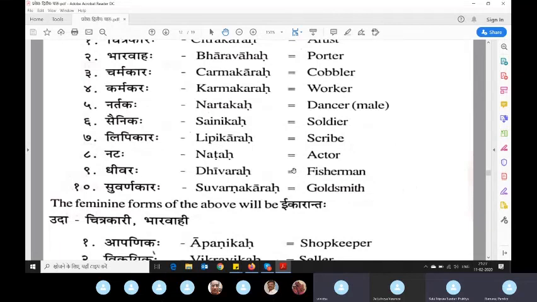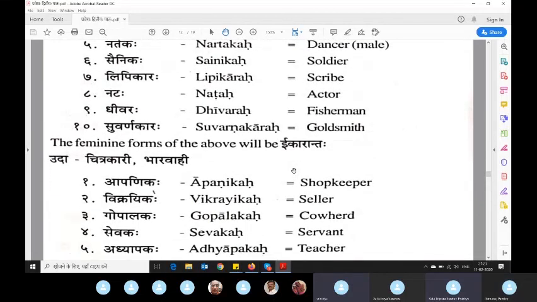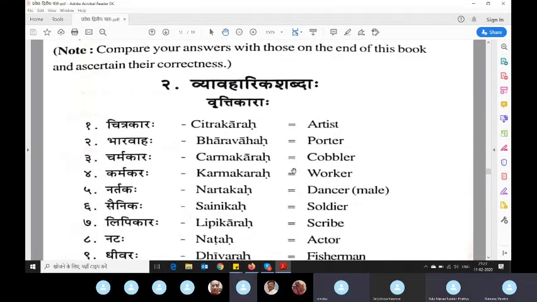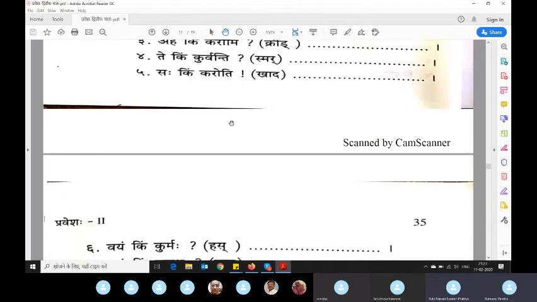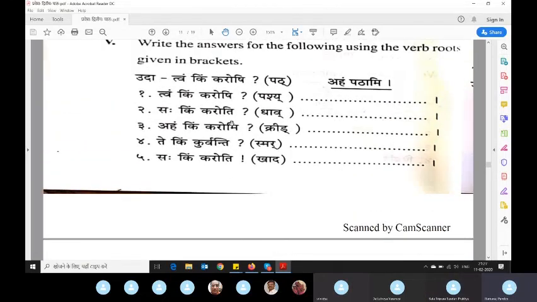Madam, how do we take the root form of the verb? Actually, as of now, you will not be able to guess what the root of the verb is. With practice you will come to know.